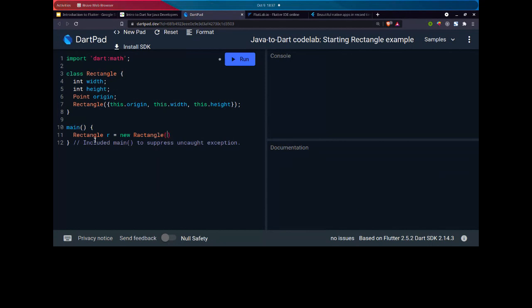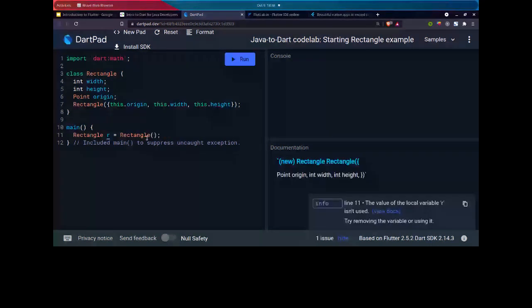Because you can see here a linting warning: unnecessary new keyword. We can remove that without any effect. So inside this origin, let's develop only one variable. We have width equal to 20.